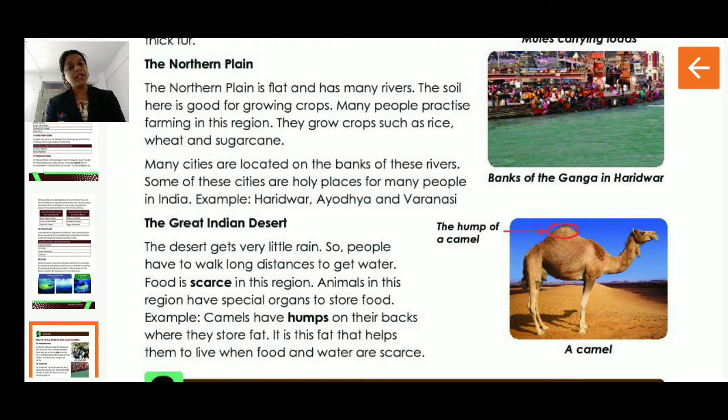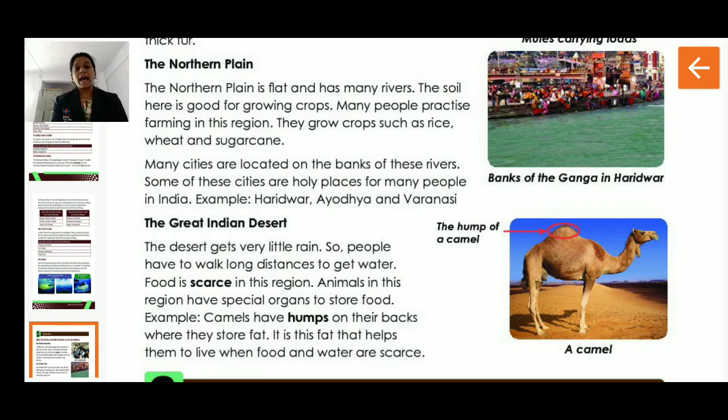It was the northern plain. Now we will see the northern plain area. The northern plain is flat and has many rivers. The soil here is good for growing crops. Many people practice farming in this region. They grow crops such as rice, wheat and sugarcane.